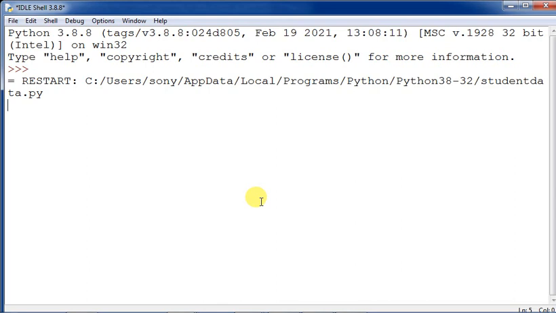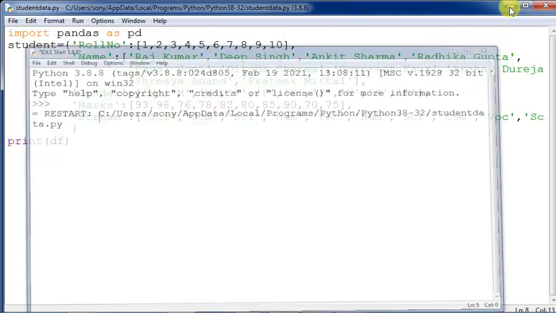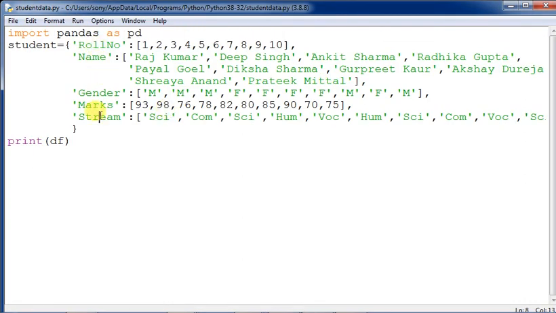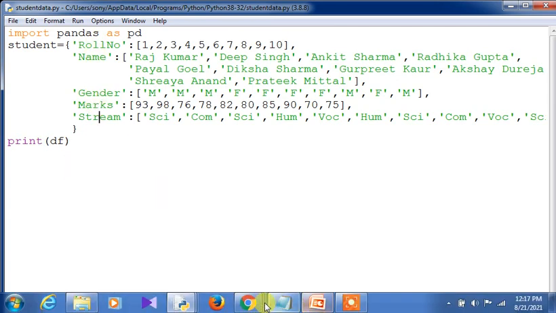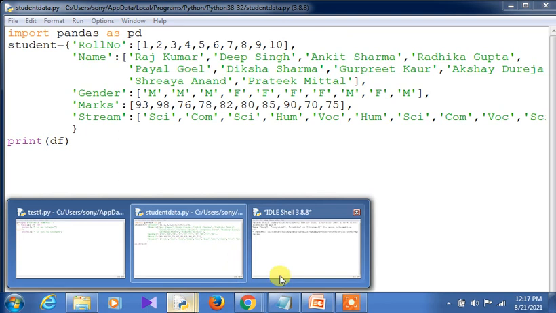So the name of the dictionary is what? Name of the dictionary is student. And then what else is there? It is having 5 keys, key value pairs: roll number, name, gender, marks, and stream. And we are just printing, displaying the data frame.